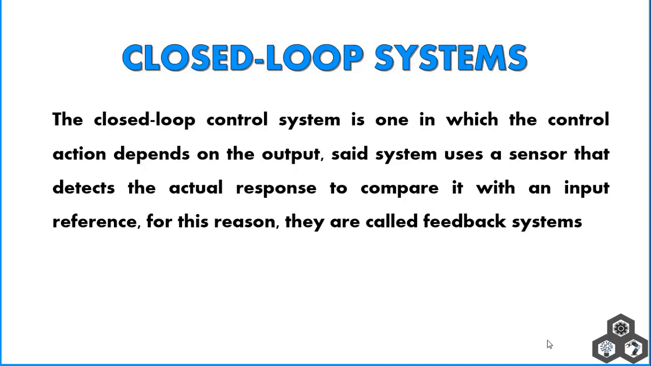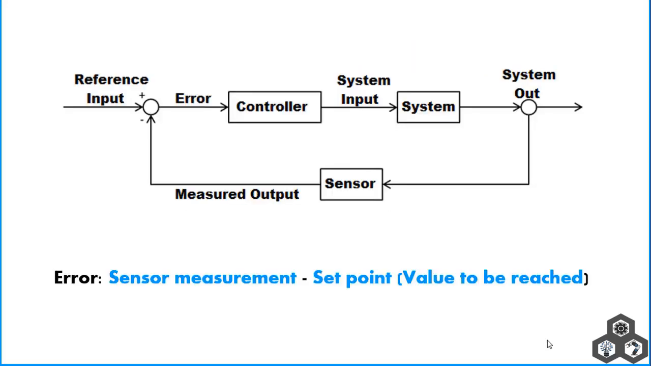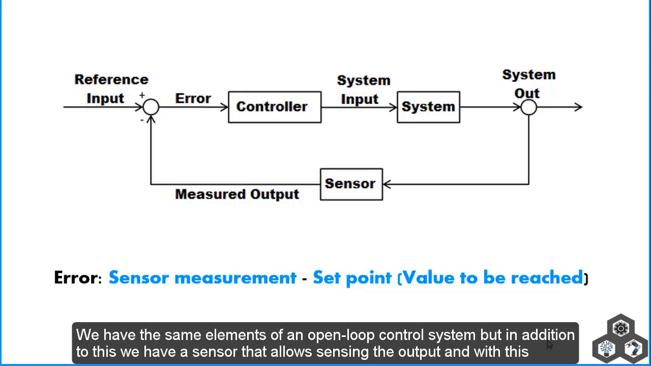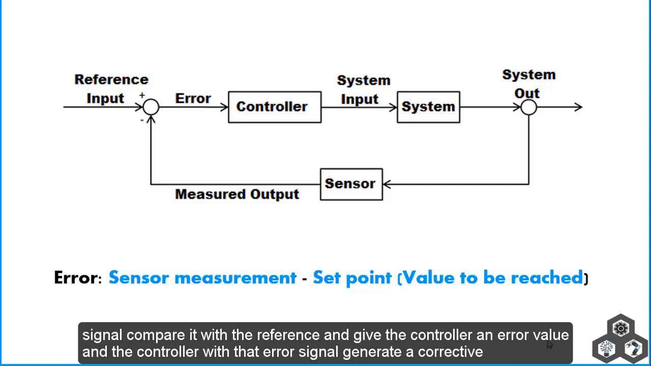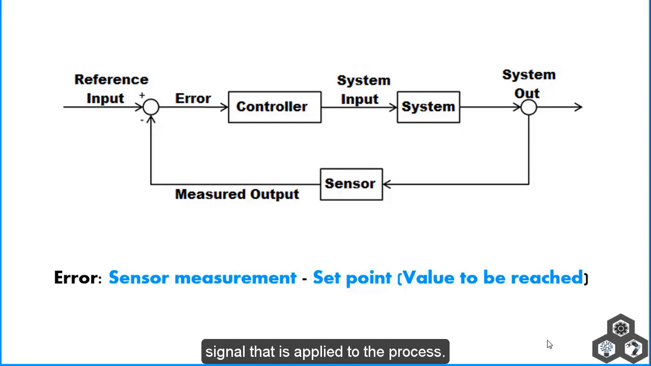A closed-loop control system is one in which the control action depends on the output. This system uses a sensor that detects the actual response to compare it with an input reference. For this reason, they are called feedback systems. We have the same elements of an open-loop control system, but in addition we have a sensor that allows sensing the output, and with this signal compare it with the reference and give the controller an error value, and the controller with that error signal generates a corrective signal that is applied to the process.